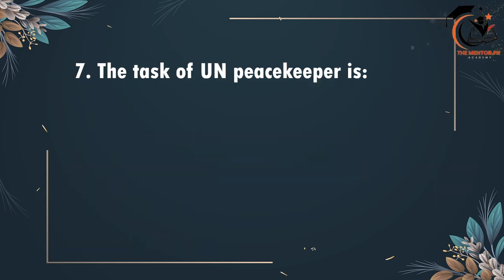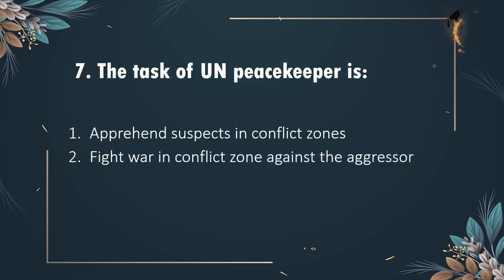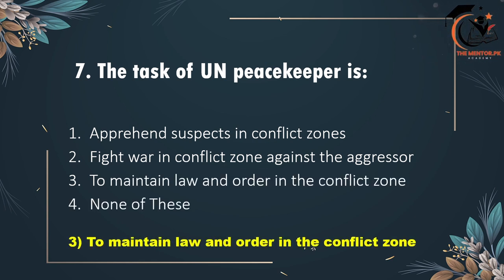Seventh, the task of United Nations peacekeepers is apprehend suspects in conflict zones, fight war in conflict zones against aggressor, to maintain law and order in the conflict zone, or none of these. Correct option है option 3, to maintain law and order in the conflict zone.